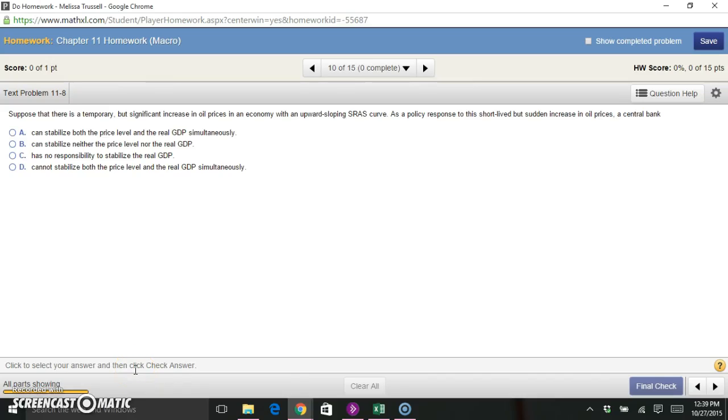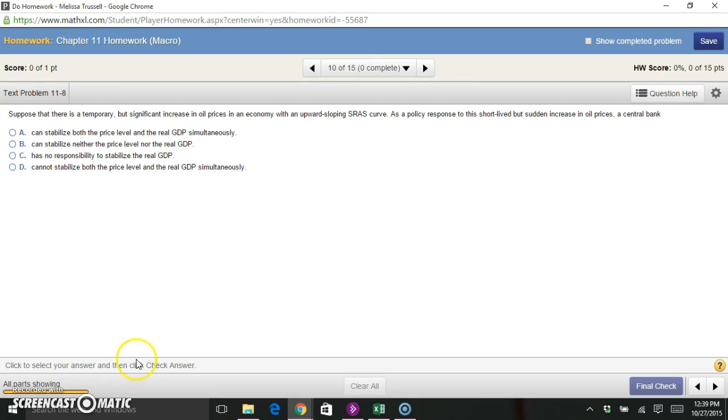Okay, this is text problem 11.8, and it's from chapter 11 of your textbook. It says for us to suppose that there's a temporary but significant increase in oil prices in an economy with an upward sloping short-run aggregate supply curve. As a policy response to this short-lived but sudden increase in oil prices, what can the central bank do?